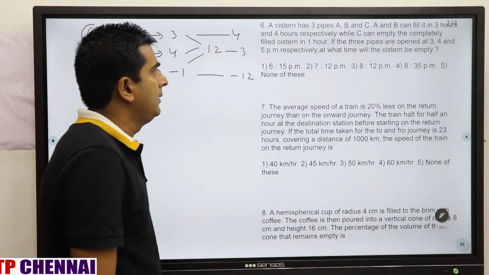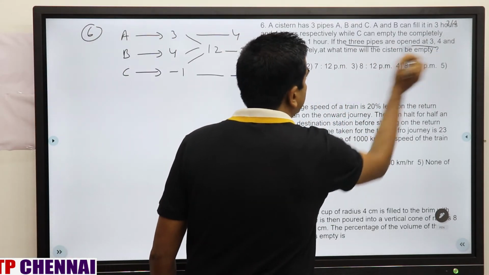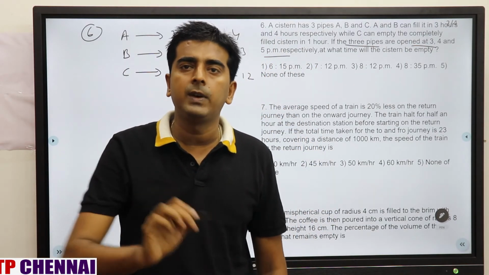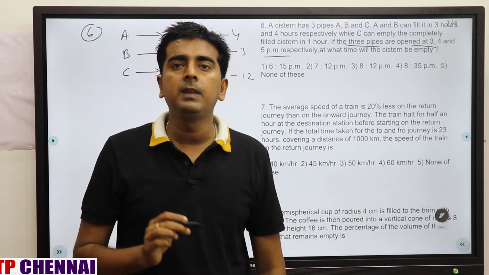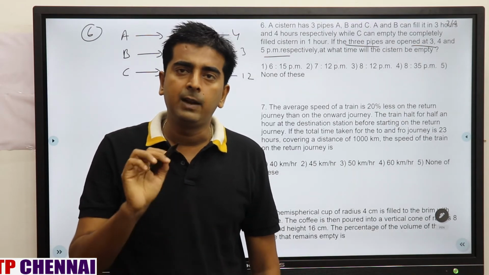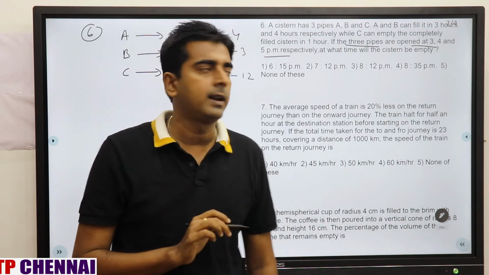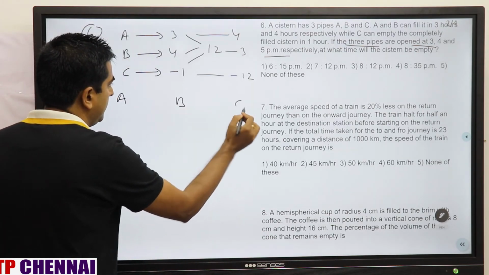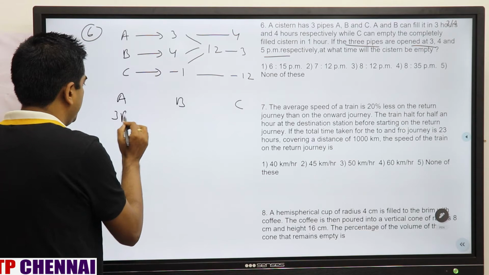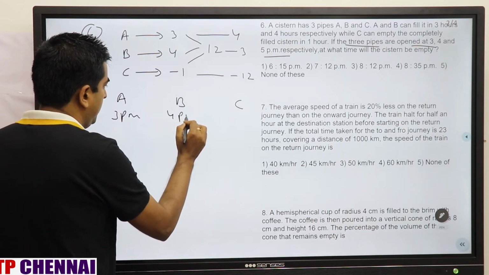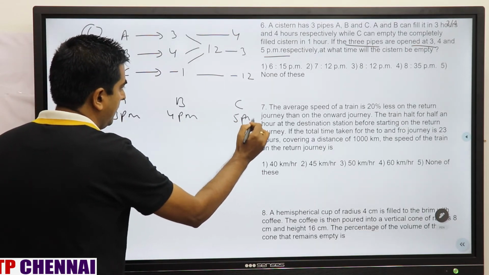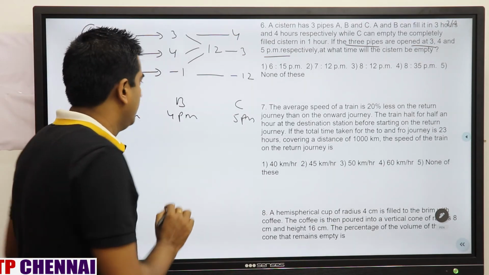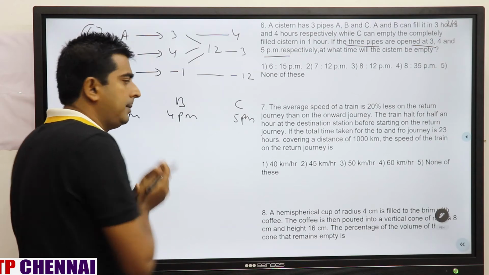Now they are saying the 3 pipes are opened at 3, 4 and 5 pm, that means at 3 pm they open pipe A, at 4 pm pipe B, and at 5 pm C is opened. So we will take our target from 3 pm to 5 pm.